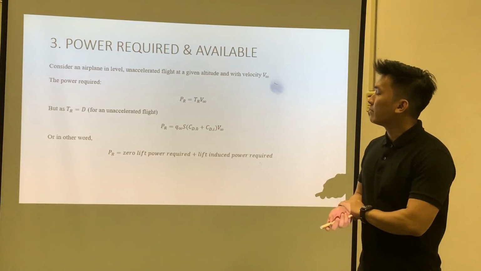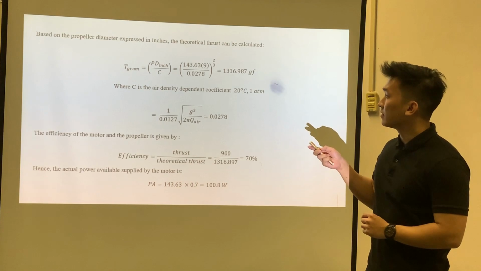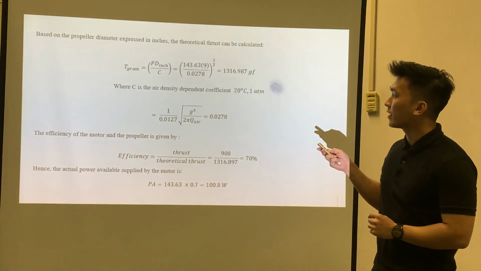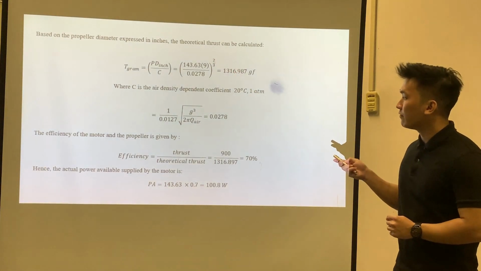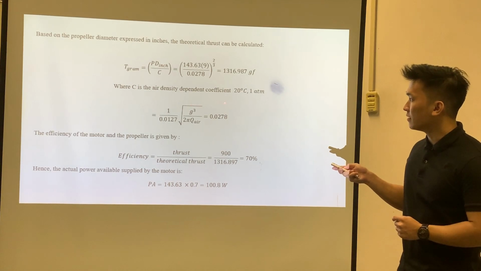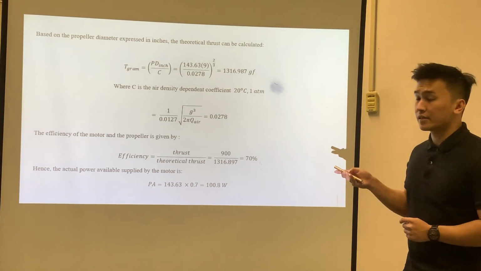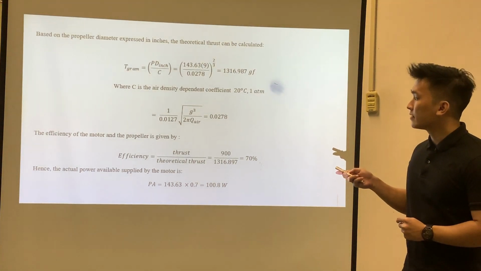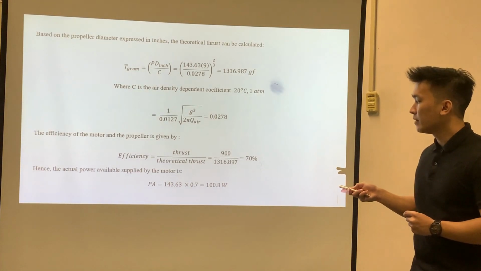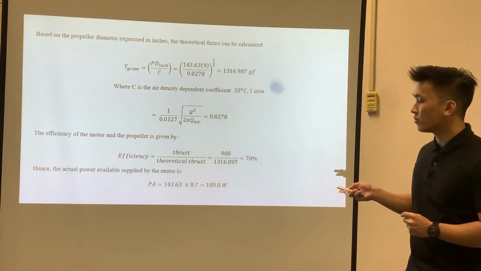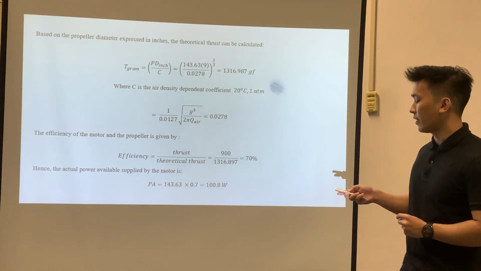So for our power required and power available, we use this equation to calculate it. This is the theoretical thrust that we calculate. The total thrust will be 1316 gram force, and this is the coefficient C, the air density dependent coefficient at 20 degrees Celsius at 1 atmosphere. It is 0.0278, and we use the efficiency of the motor and the propeller, which would be around 70%. So the actual power available that will be supplied by the motor is 100.8 watt.